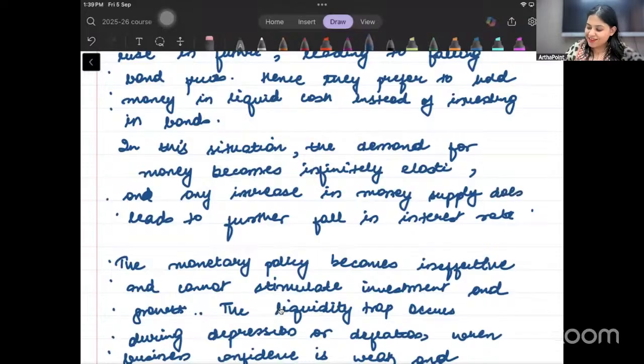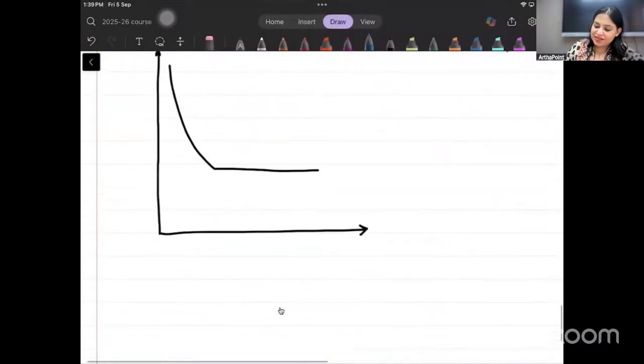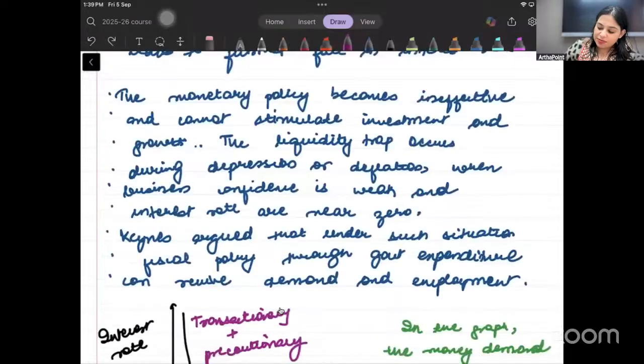It changes the entire meaning. Doesn't lead to further fall in interest rate. So changes in money supply don't change the interest rate. Blunder. Huh. So now look here. This is my money supply beta.